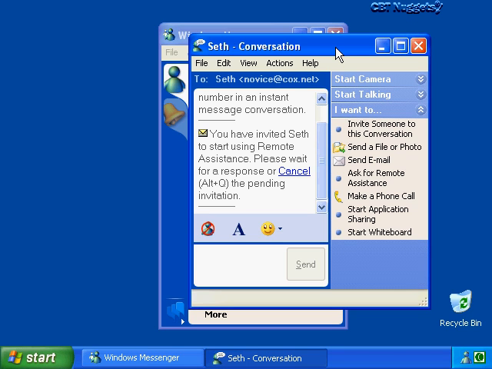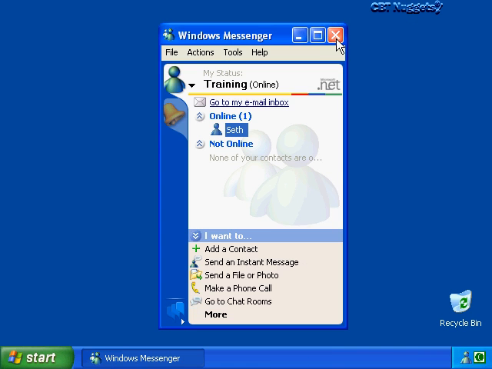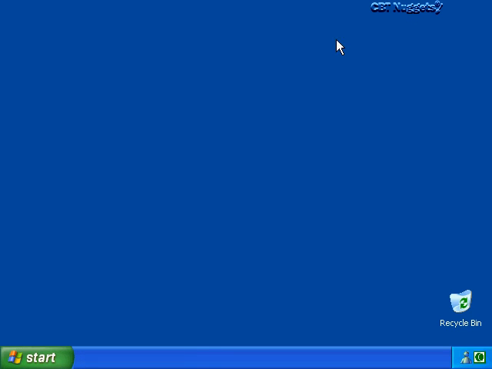Also, remember that we're using Windows Messenger for establishing a remote assistance session when one user is behind a non-universal plug-and-play NAT device and the other user is behind a universal plug-and-play NAT device. Let's close out of here now and we'll take a look at using our other methods for sending a remote assistance invitation, and we'll use those other methods to actually establish a connection and see how to remotely control a